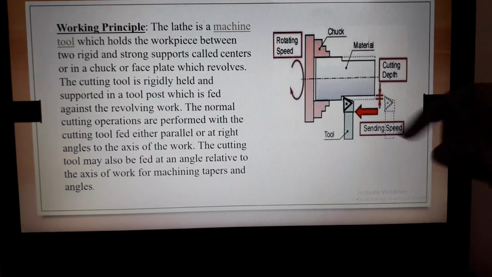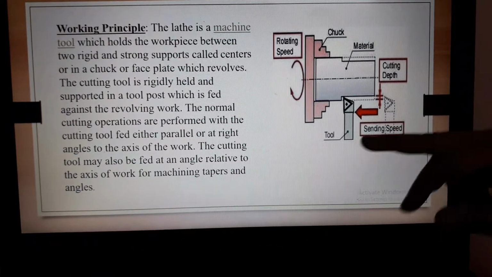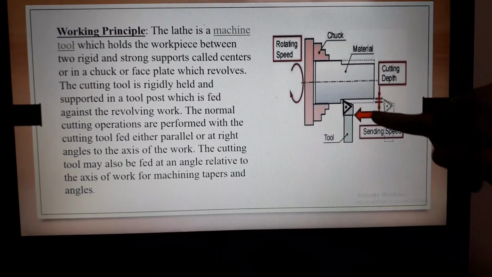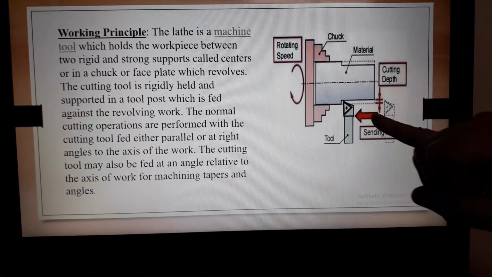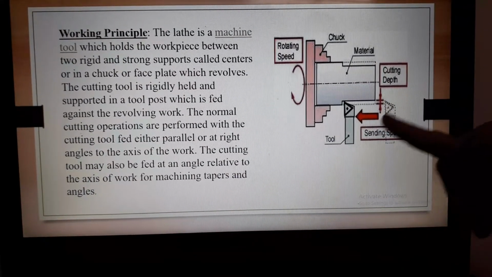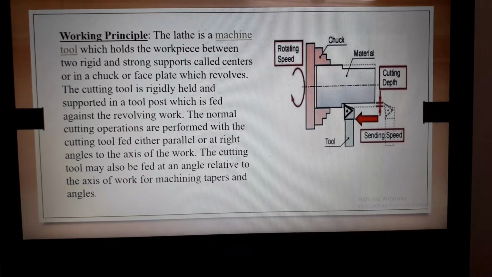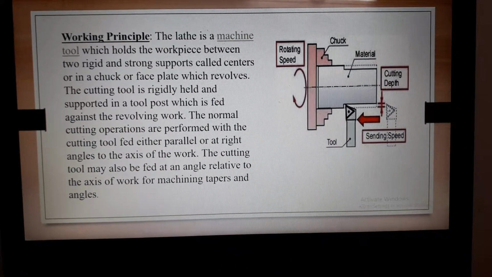After that we move the cutting tool, either manually or automatically, along the axis, perpendicular to the axis, or at a certain angle. Based on the operation, we move the cutting tool to do the facing, turning, or taper turning. These are the operations performed on the lathe.